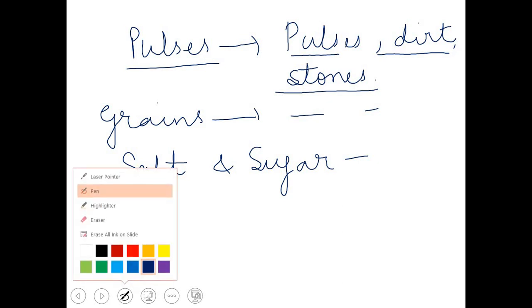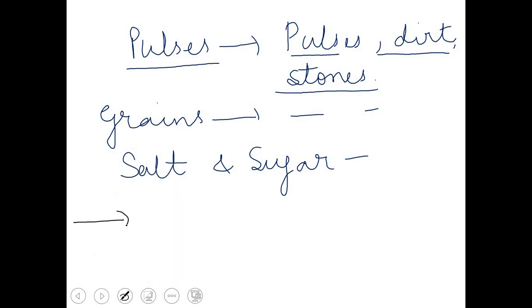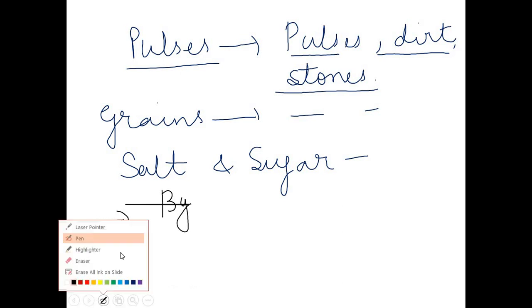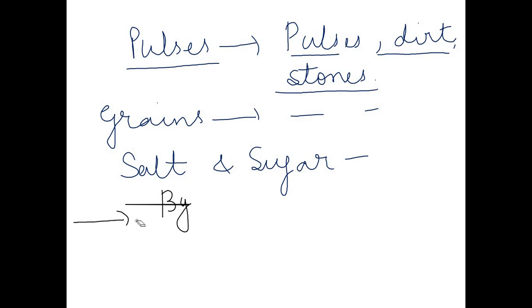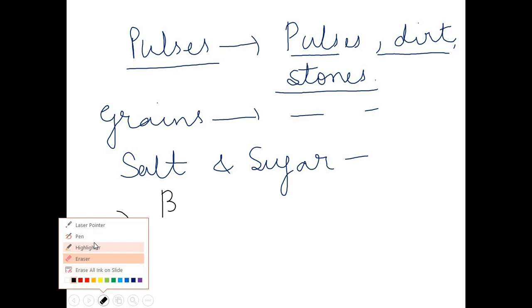Now one point I want to mention here: the components of a mixture can be separated by simple physical methods. What are these physical methods? Like filtration, like distillation, like hand picking.